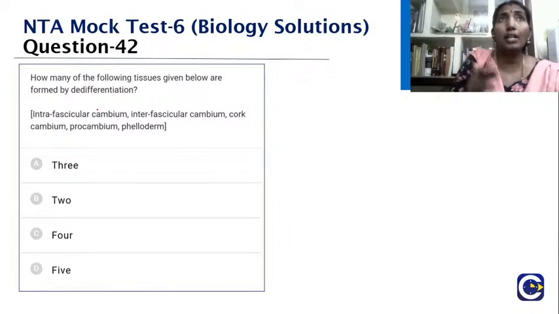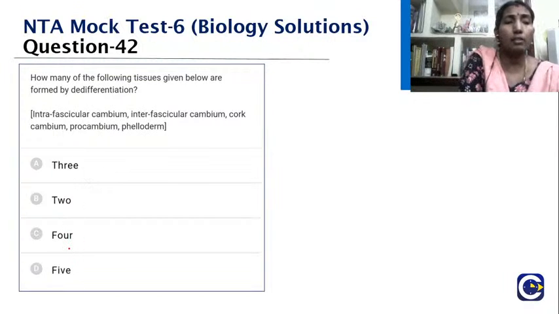Okay, dedifferentiation, like once again it is regaining the capability to divide. Okay, so intrafascicular cambium, interfascicular cambium, cork cambium, procambium, phelloderm. 3, 2, 4 and 5. So what should be your answers, children?